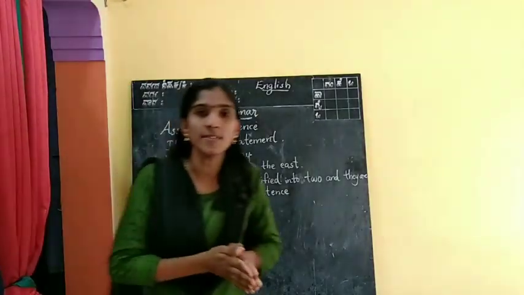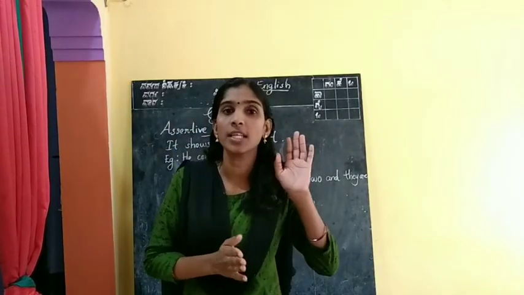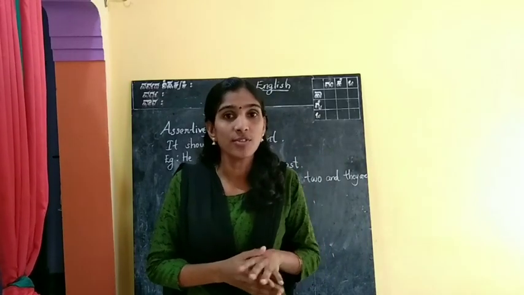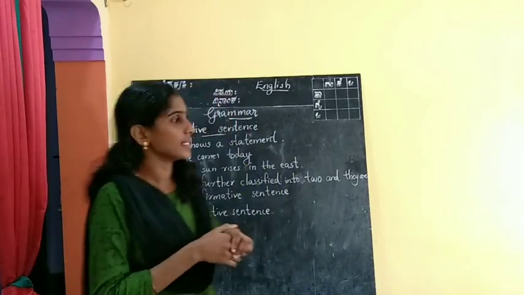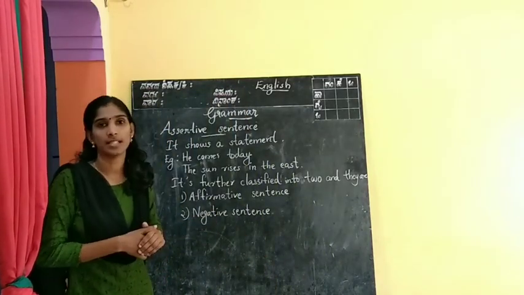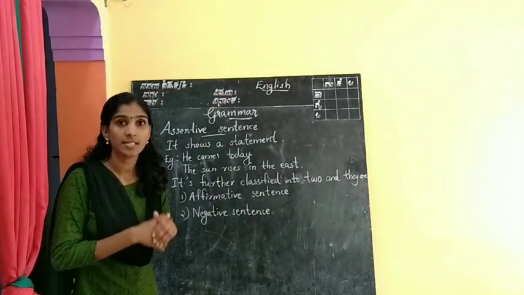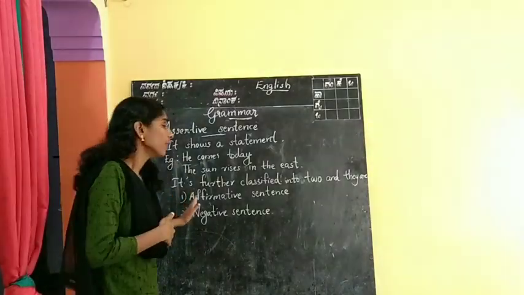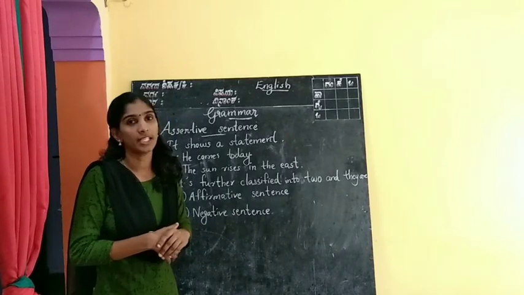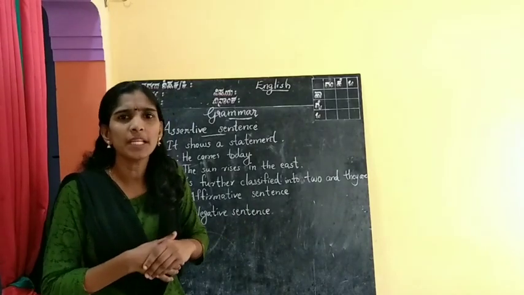See, we can classify assertive sentences into two: affirmative sentence and negative sentence. What is an affirmative sentence?